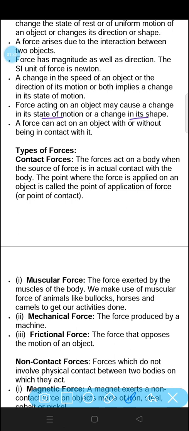A force can act on an object with or without being in contact with it. So, we can indirectly apply force on any object or directly apply force on any object.